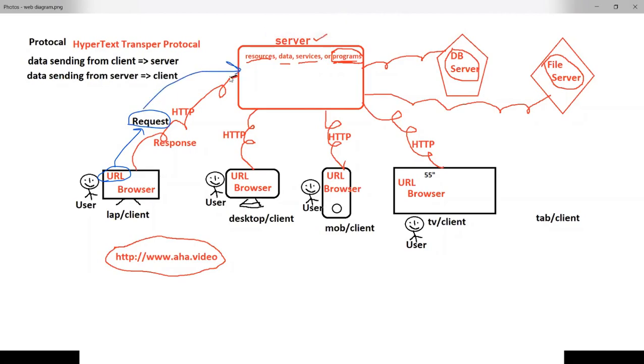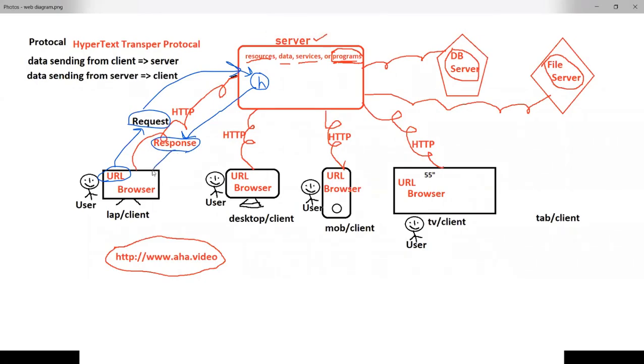The server identifies the corresponding program, that HTML program, suppose. Based on what the user requested, the server identifies which program is suitable. Now this HTML program has source code available inside it. The total HTML source code is sent as it is, without execution, as a response to the client machine.